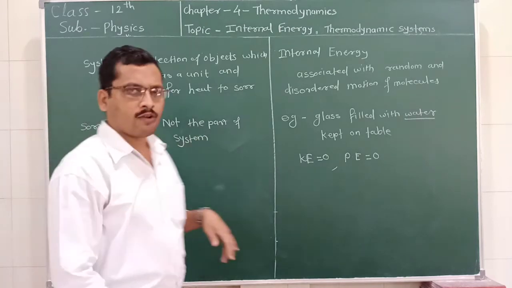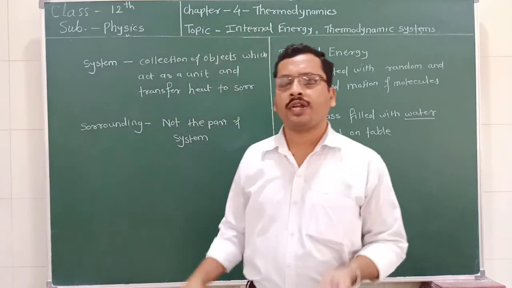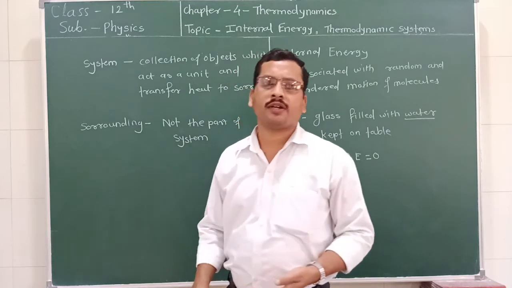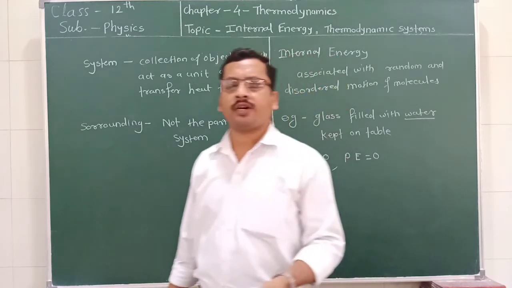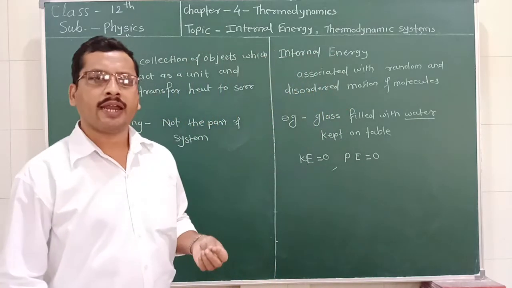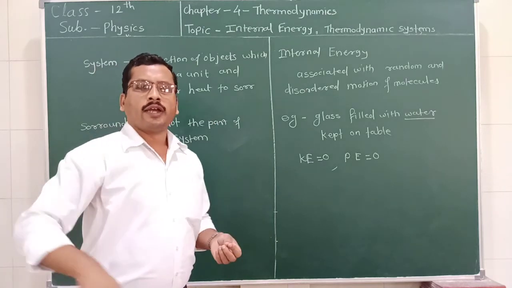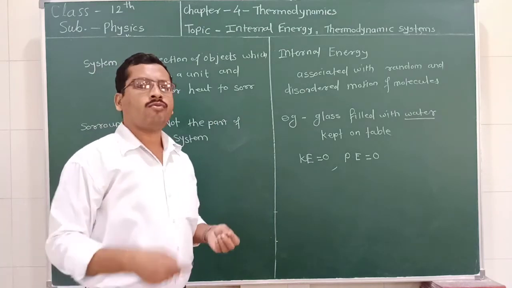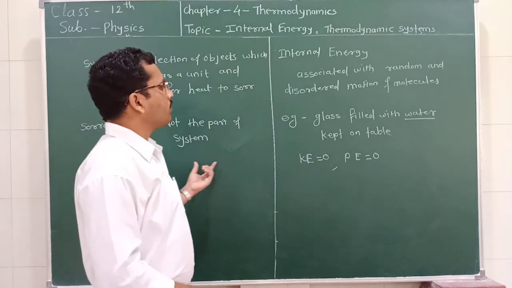It is called a surrounding. For example, water in a glass beaker. In this case, this water is nothing but the system, and the environment around the beaker is